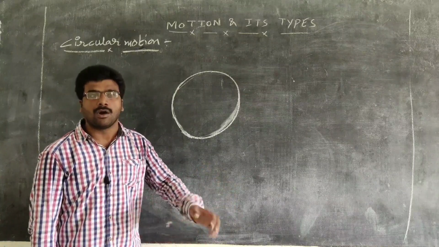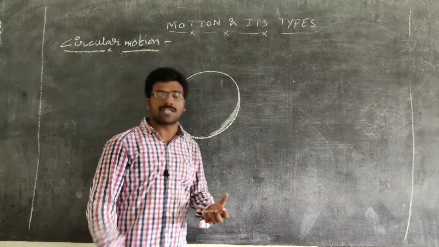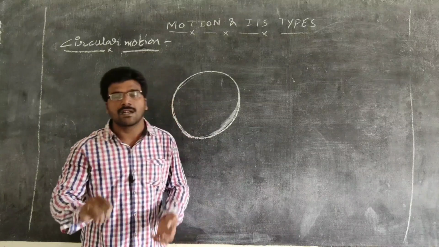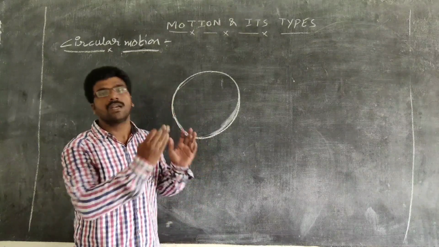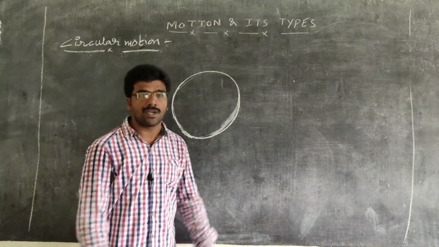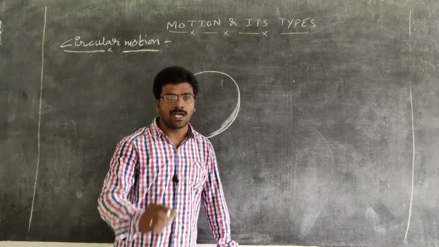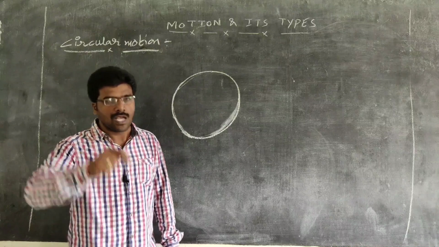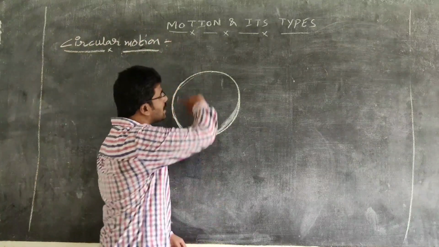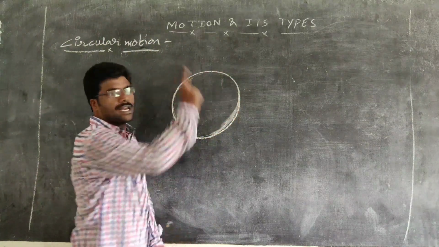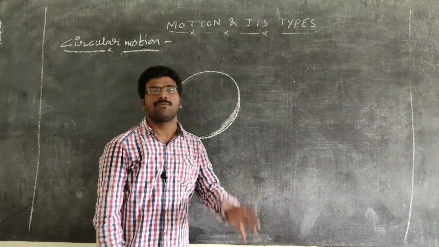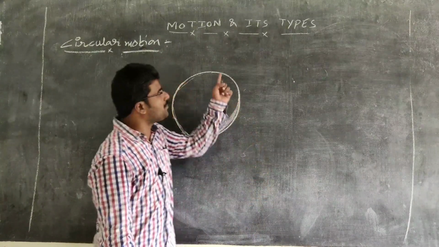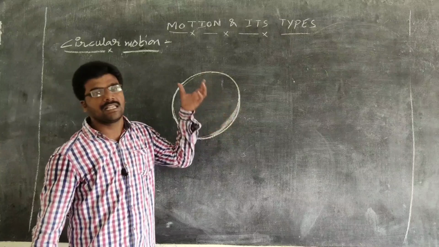In the same way, all the planets revolving around the sun are also an example of circular motion. For a daily life example, if you take a stone and tie one end of a rope to it and whirl it like this, it undergoes circular motion. Remember that if the motion of the object is confined to a circle, then the motion is known as circular motion.